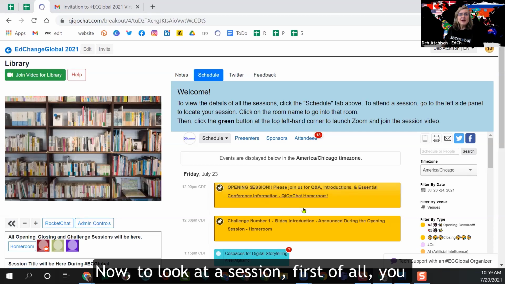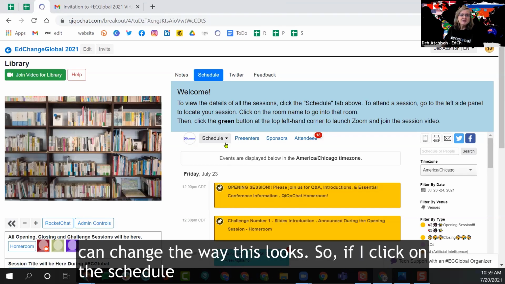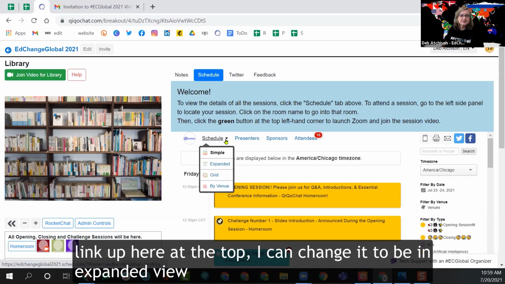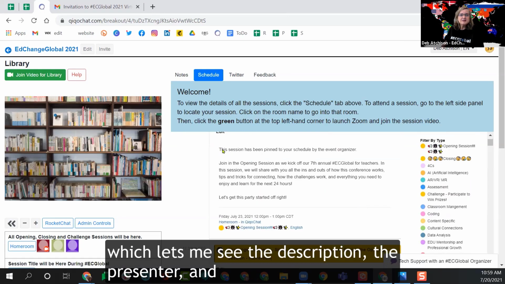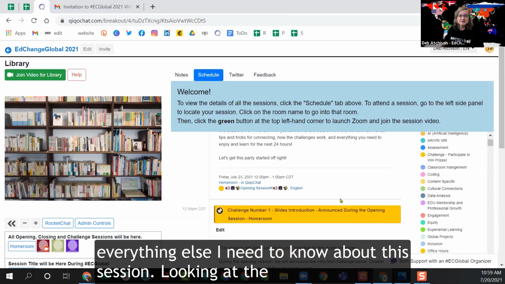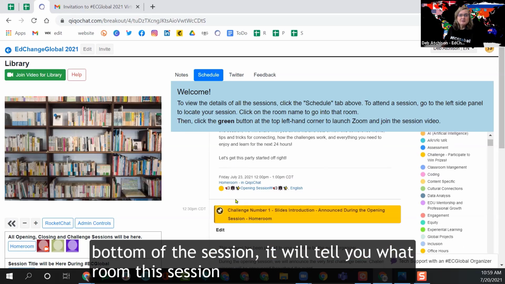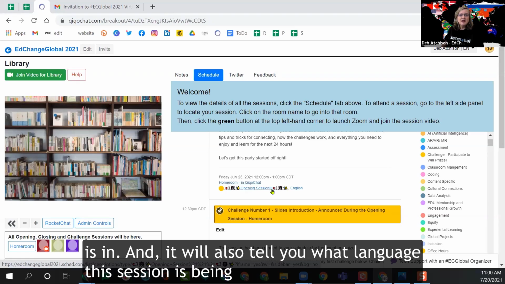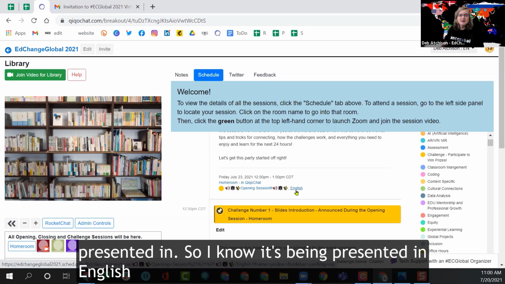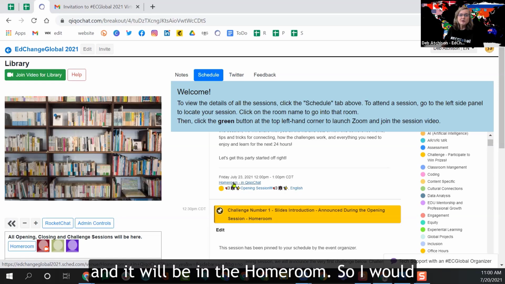Now, to look at a session, first of all, you can change the way this looks. So if I click on the schedule link up here at the top, I can change it to be an expanded view, which lets me see the description, the presenter, and everything else I need to know about this session. Looking at the bottom of the session, it will tell you what room this session is in, and it will also tell you what language this session is being presented in. So I know it's being presented in English, and it will be in the home room.